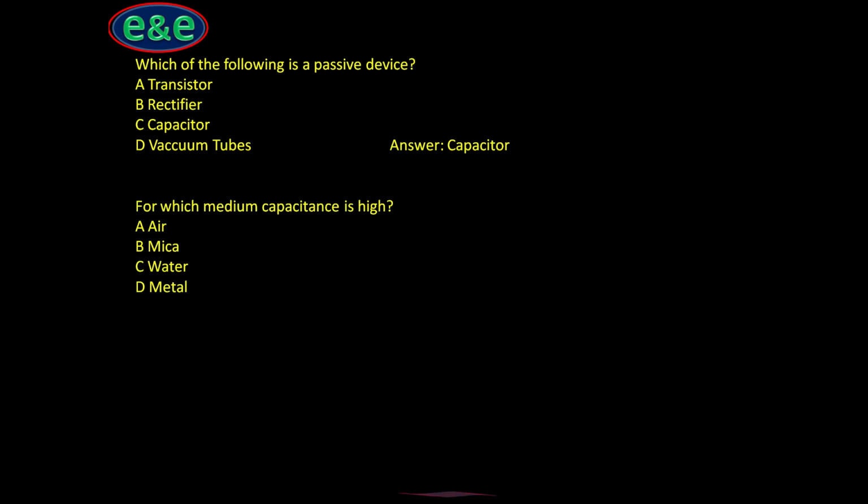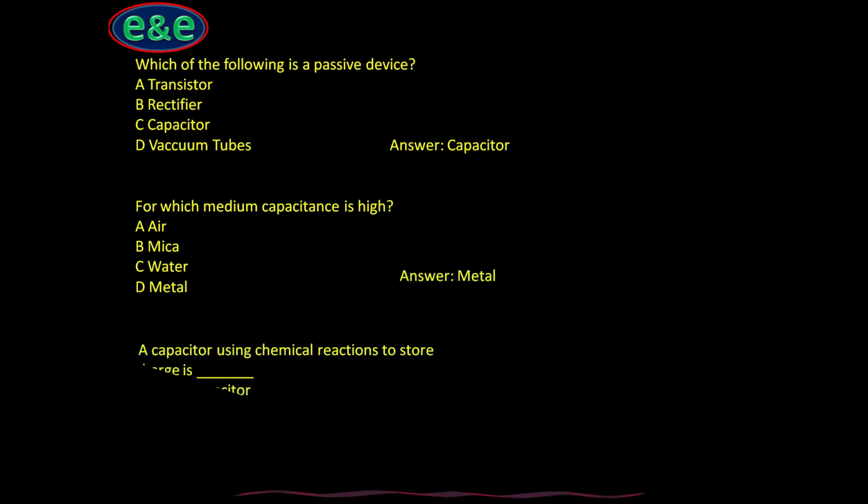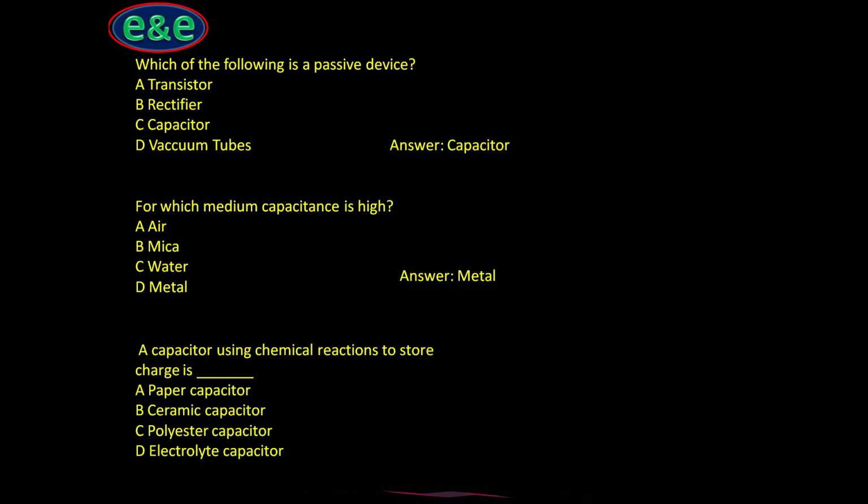For which medium is capacitance high? There are 4 options: air, mica, water, metal. The answer is metal, obviously, because metal's relative permittivity or dielectric constant is higher than an insulator.